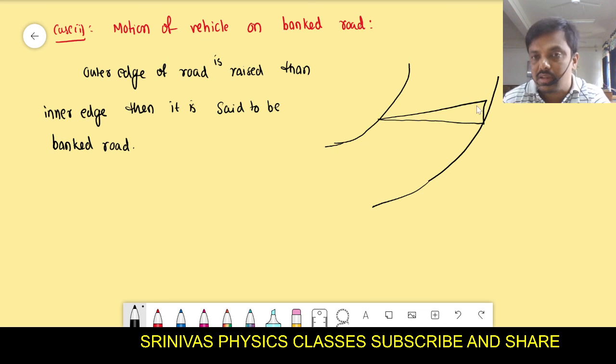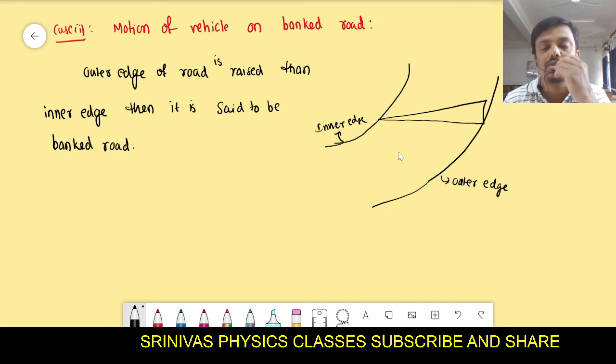Here they keep more concrete, and this happens only in the turnings. This is the outer edge of the road. The outer edge of the road is raised than the inner edge. This is the inner edge, right? If both sides are at the same height, that is the level road. On the level road we already derived the safe speed, but here we want to derive the motion of the vehicle on the banked road. I want to derive the maximum safe speed formula on the banked road.